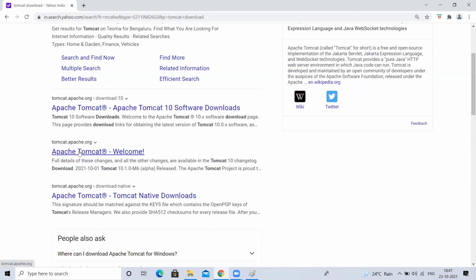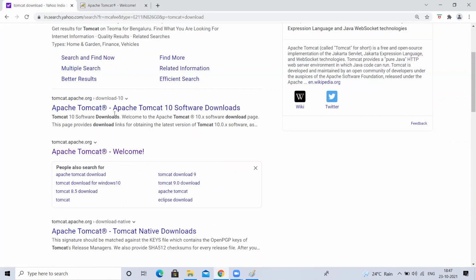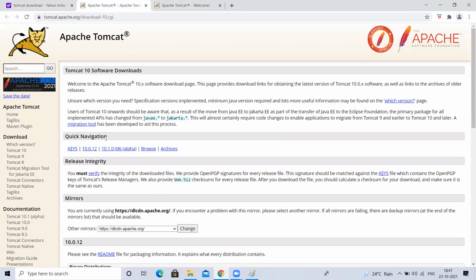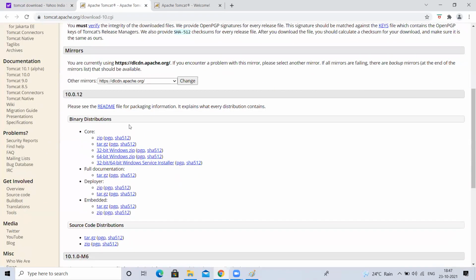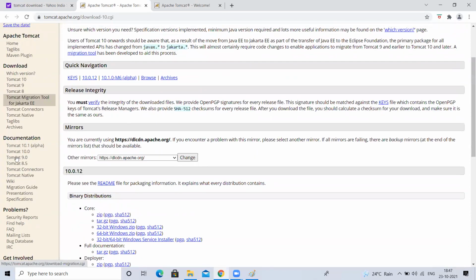Now I'll go to any site, the download site, or else this one, Download. It will take you directly to the download page. Which version of Tomcat do you want? Tomcat 8 is available, 9 is available, 10 is available, right? This is documentation. Don't click on this and tell me, sir, this is not working. If you want to learn about Tomcat by reading the documentation, you can refer to it here. It explains the features available in Tomcat 8.5. If you go to 9, what are the enhancements they did in 9? Next 10, like that.